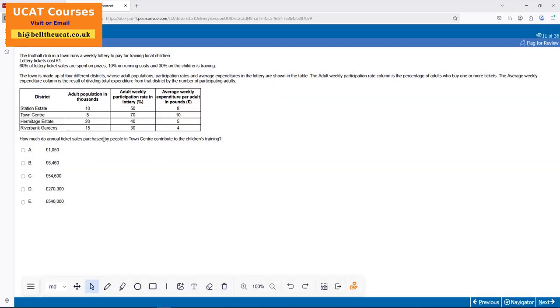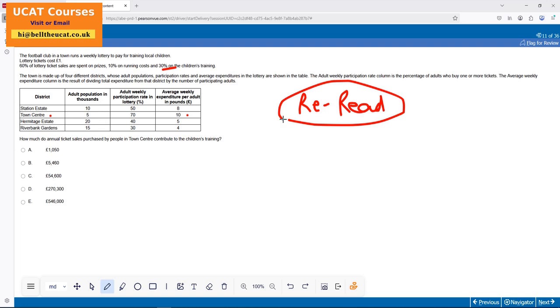How much do the annual tickets purchased by the town centre contribute to child's training? 30%, I remember. Mental cataloguing is what I call in my UCAT course, how to register the values in the brain so that you don't need to reread it. The biggest challenge that UCAT students end up facing, apart from not knowing the shortcuts and strategies, I'm only talking about those who are not part of my UCAT program, is they end up rereading the passage, hence sucking up all the time. So you should not.